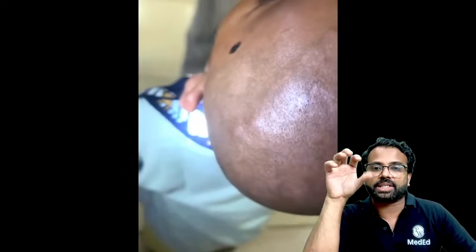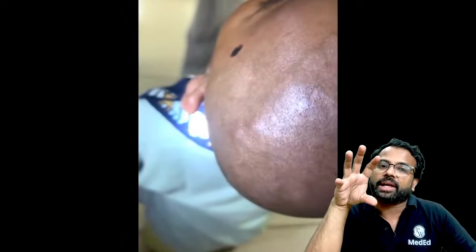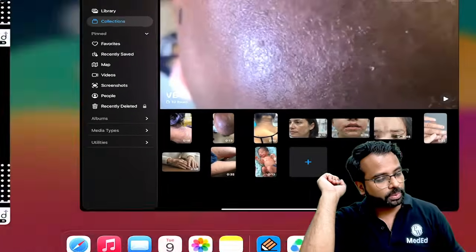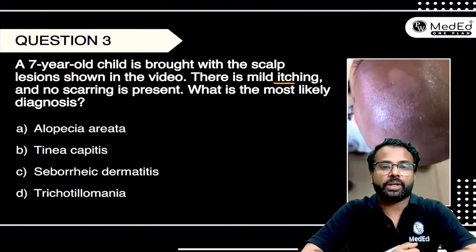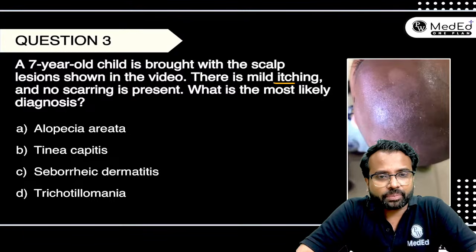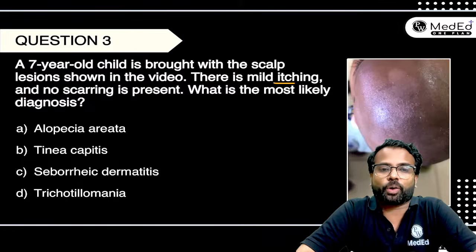You can see that the entire hair is now removed, and in the scalp you can see some areas of patchy scaly lesions, right? So there's a patchy lesion, some scaly lesion can be seen. And when you ask the child whether there is some itching, the mother or the child is going to answer that yes, there is some mild itching as well. Now this is what you can see. Now when you see this in the video, let us see what the diagnosis is going to be. Going back to the MCQ, is it an alopecia areata case, or is it tinea capitis, or seborrheic dermatitis, or trichotillomania?